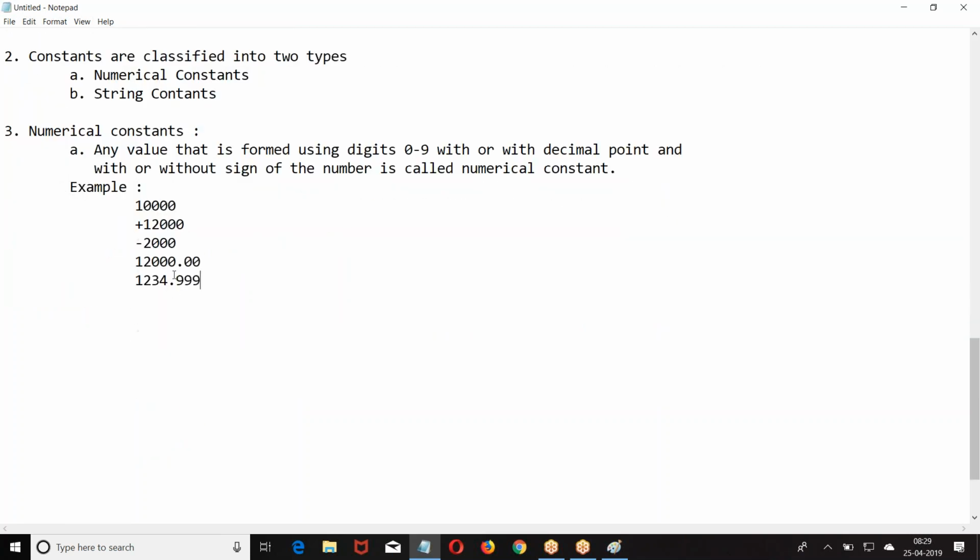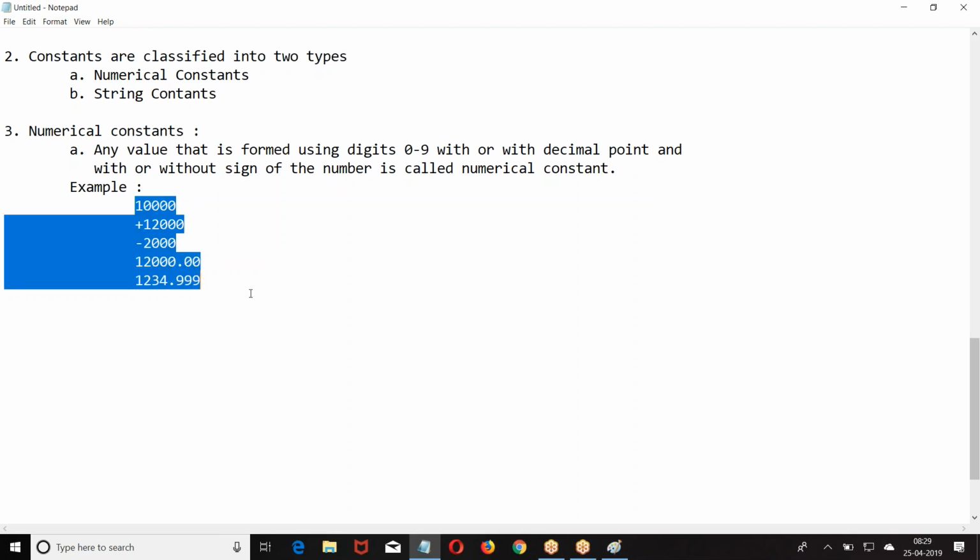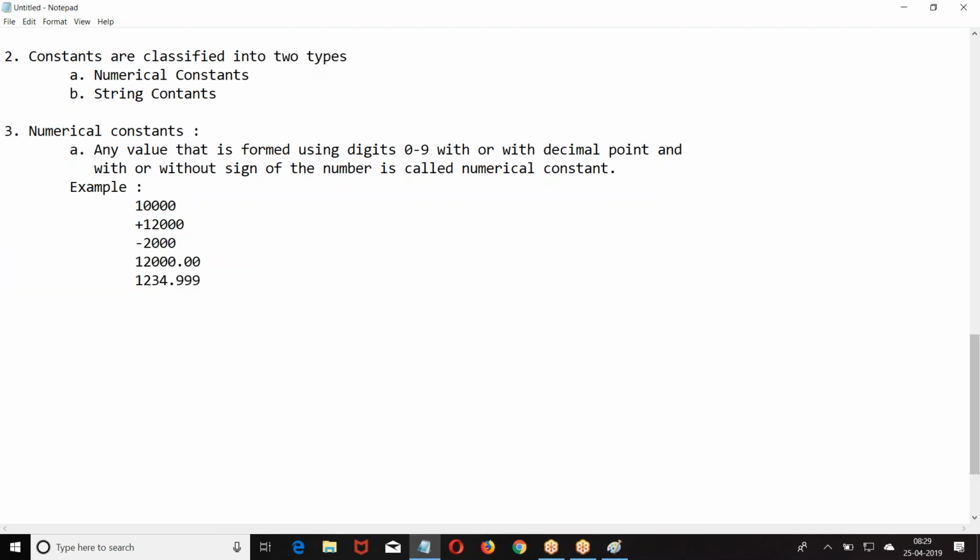So any value that is formed with the digits 0 to 9 is called a numerical constant. Right, boss?